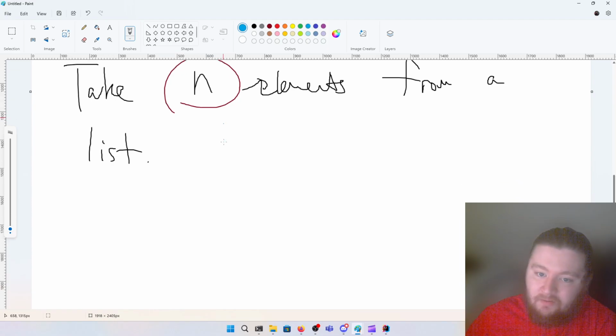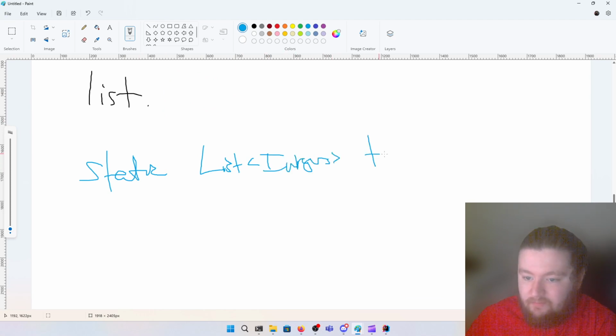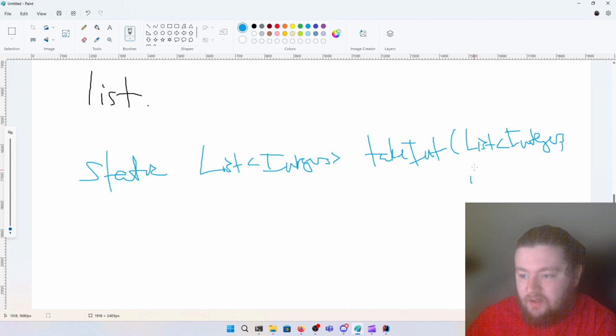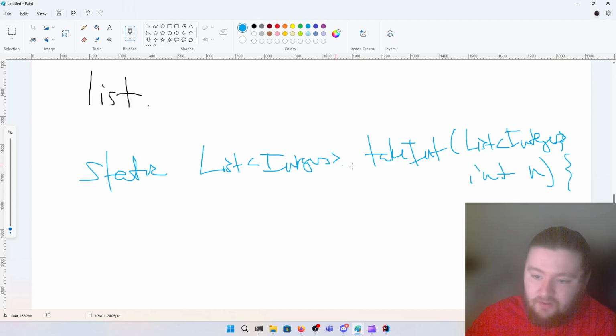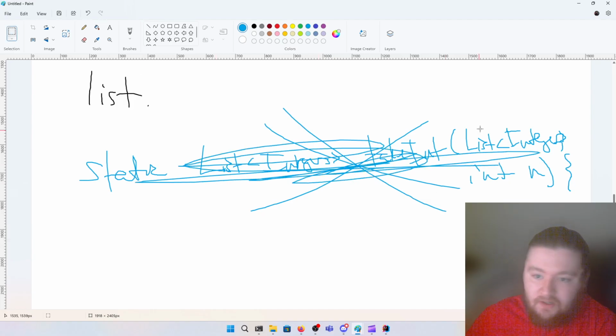We shouldn't have a separate method that would create a list of integers, and we might call it take int, and then receive a list of integers and an int n. Then we have to rewrite this for strings, for doubles, for everything. That's not a good idea. Let's not do that. Okay?